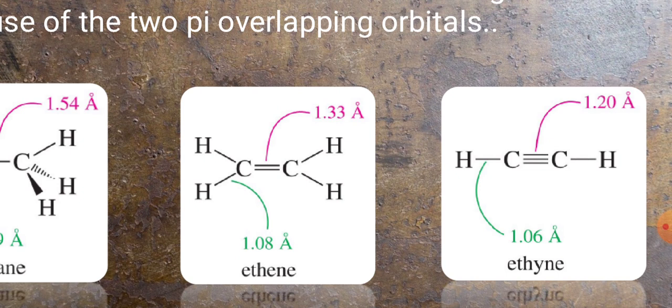Look at these first three structures now. You find that a triple bond is stronger than a double bond, and a double bond is stronger than a single bond. Similarly, it's very difficult to break the triple bond. It requires more and more energy.